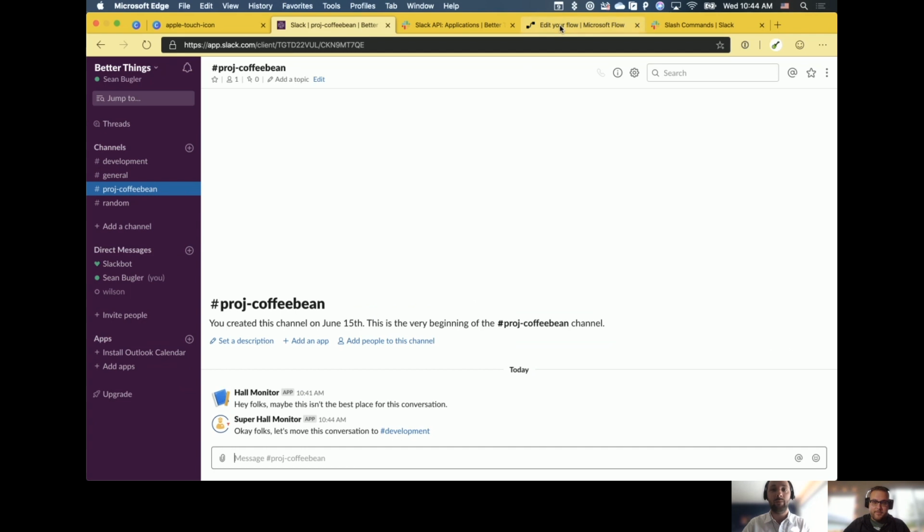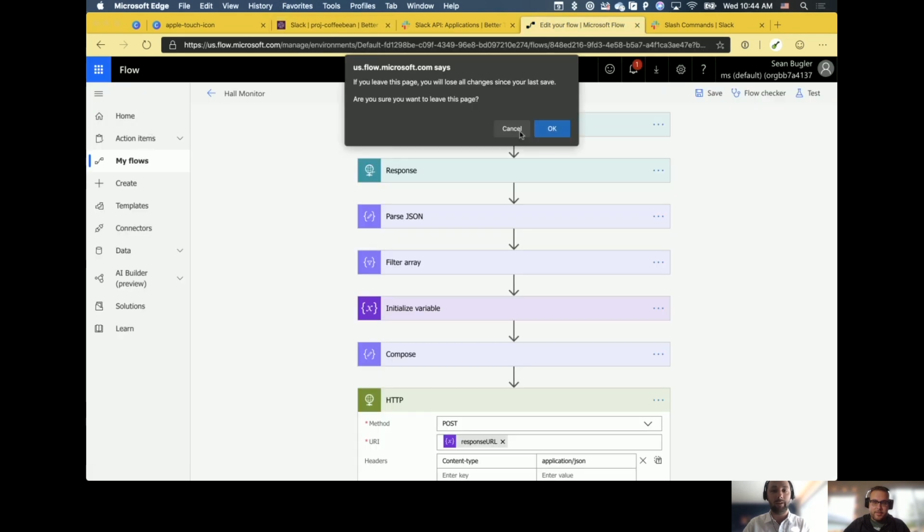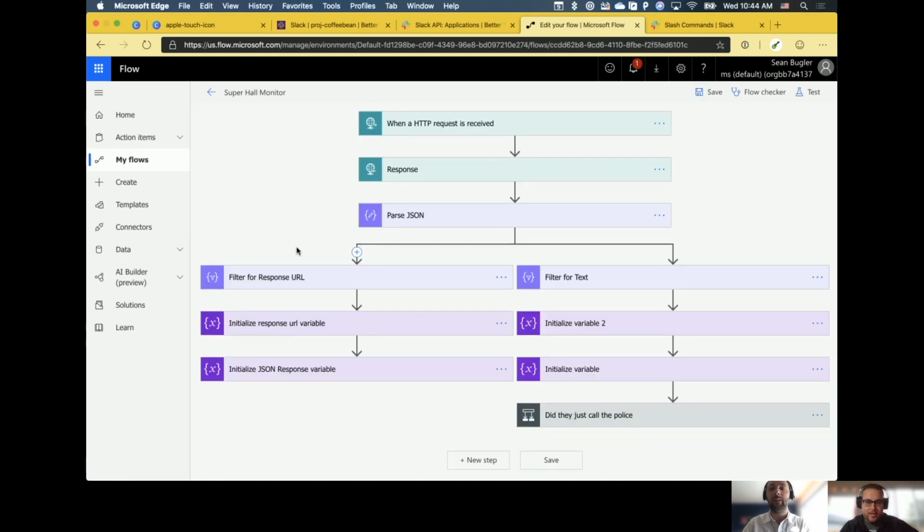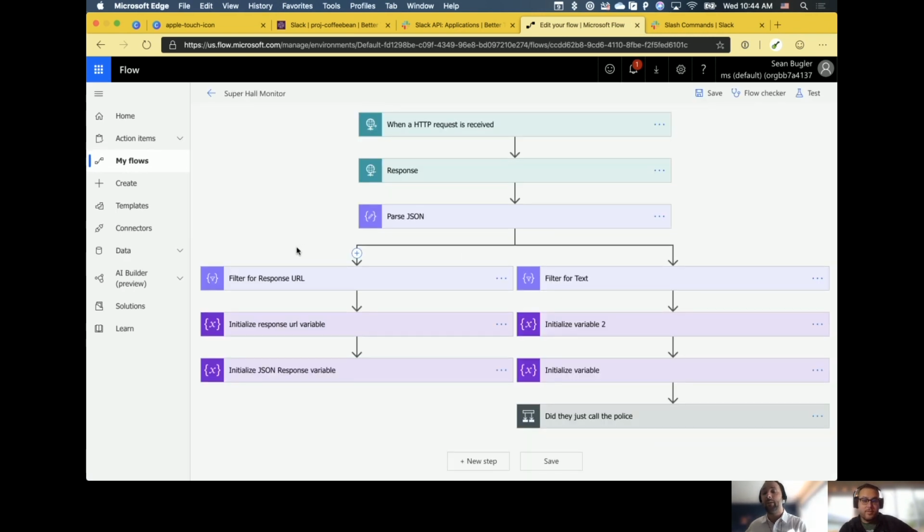If I jump into my flows here, I'll show you the super hall monitor. You can see it's not that much more complex. All it's doing is parsing for a little bit of extra information, and it's using a condition to determine whether we did suggest an alternative or not. Do they call the police? I love it.